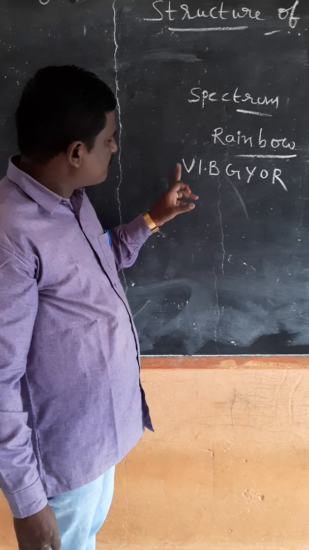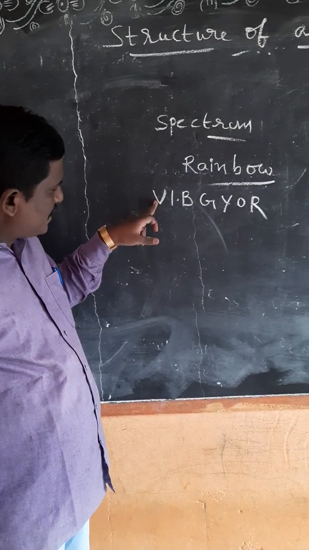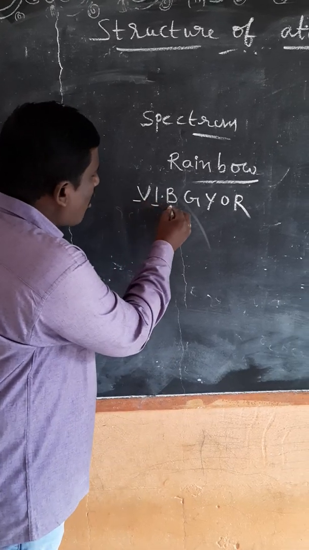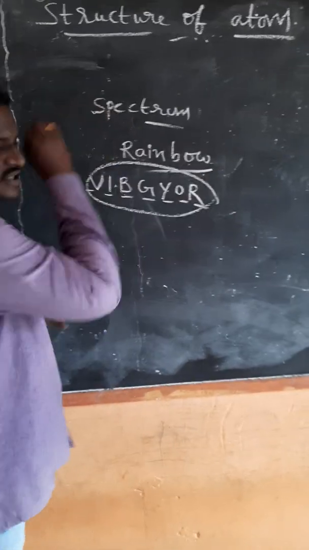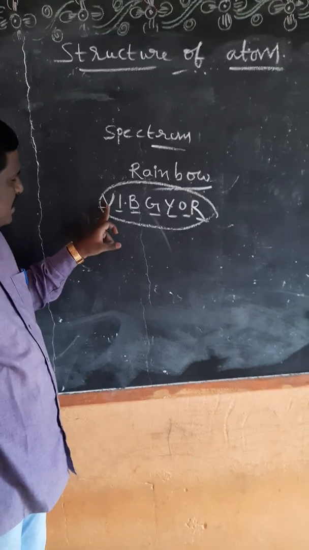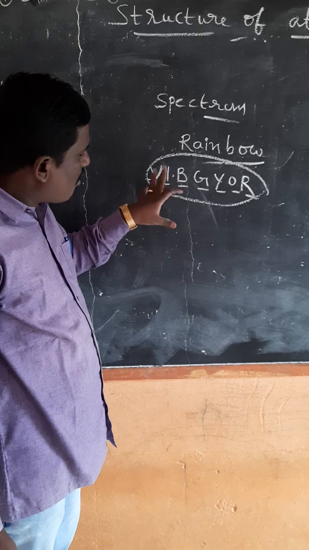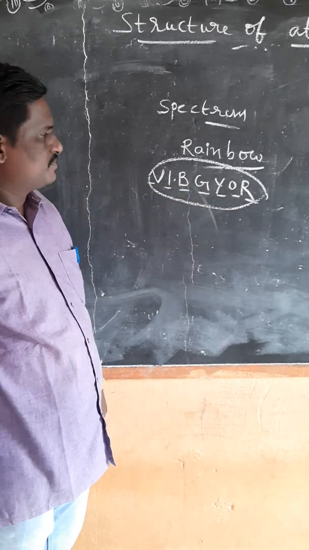We can find the colors spread continuously. The intensity of each color varies from one point to another point.